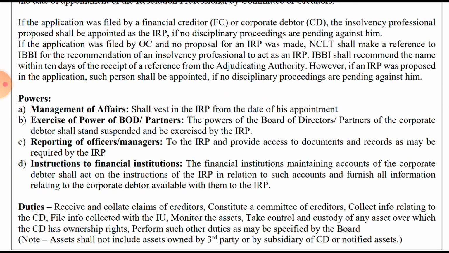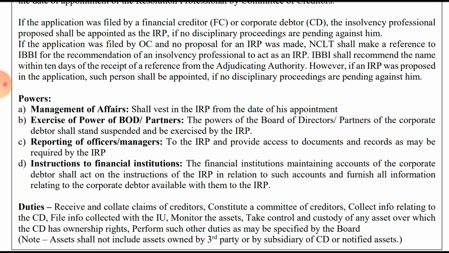There are 4 major powers. That is management of the affairs, exercise of the powers of the board. So it will manage the affairs of the corporate debtor. Second, it will exercise all the powers of the board and the partners which were exercised by the person earlier. Now it will be with the IRP, and he will exercise all the powers. Then reporting of the officers and managers. The officers and managers of the company who were reporting to the top management of the corporate debtor will now report to the IRP.